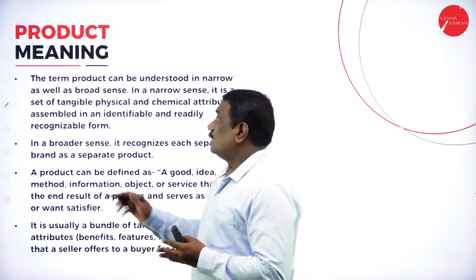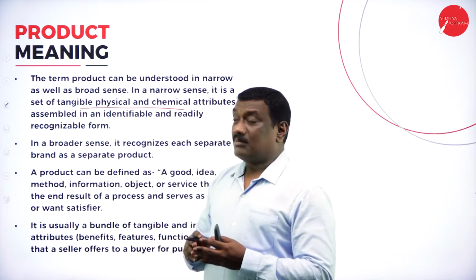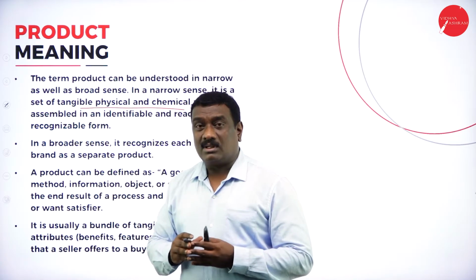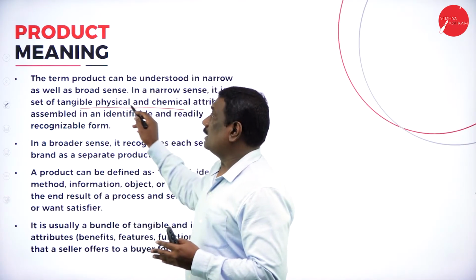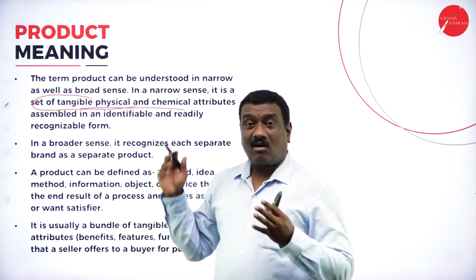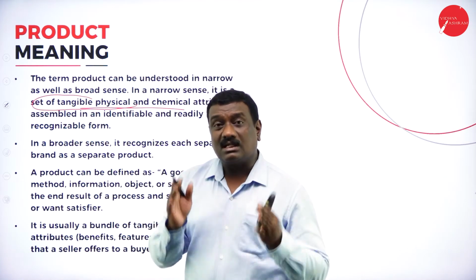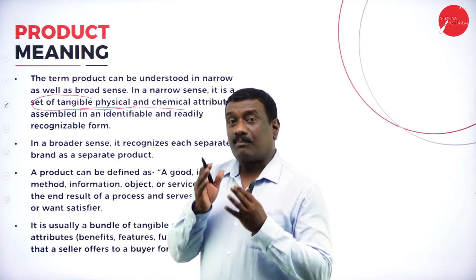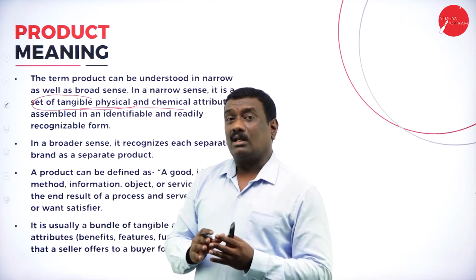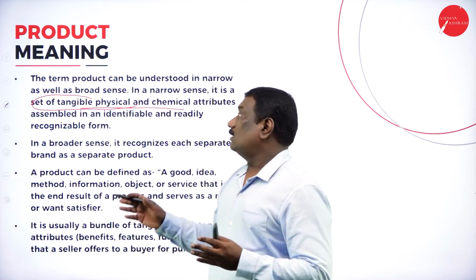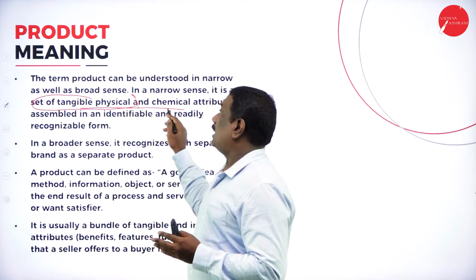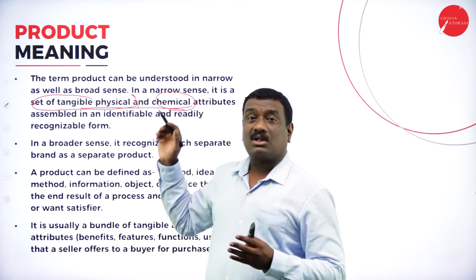And it says a set of tangible physical and chemical attributes assembled. So what is a product? It is a set of tangible or physical, which is having physical qualities in it. The total set of the tangible physical qualities as well as the chemical attributes.